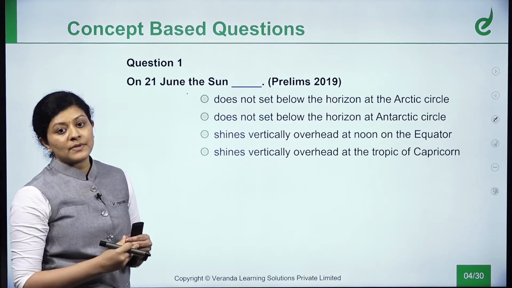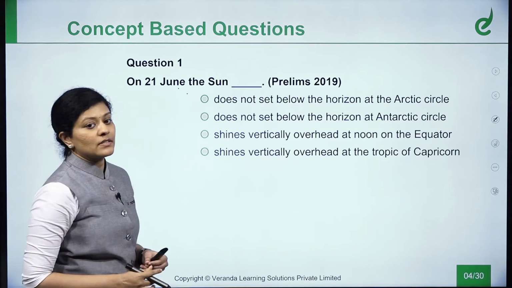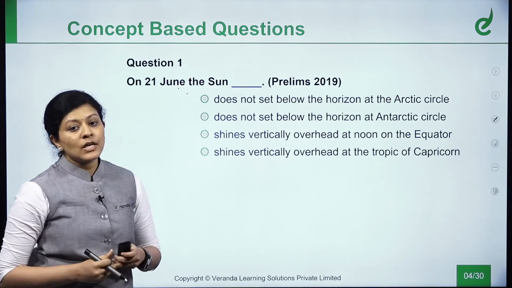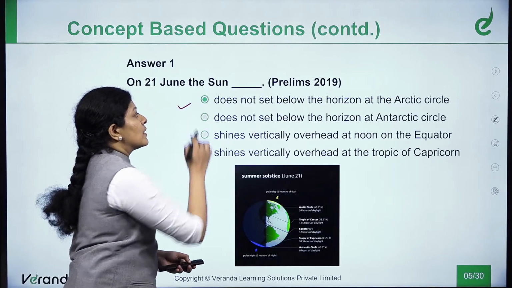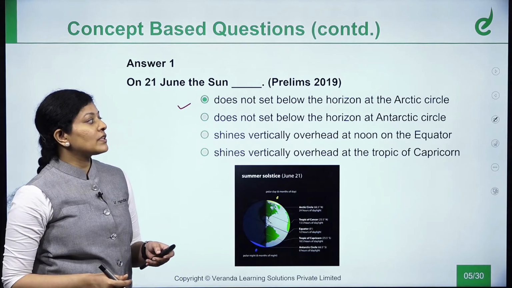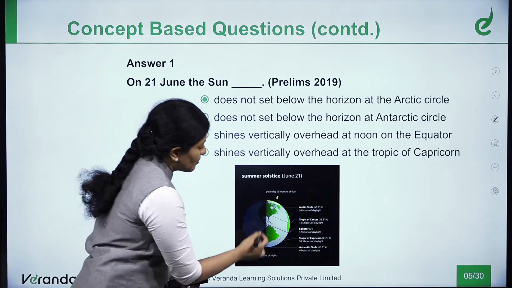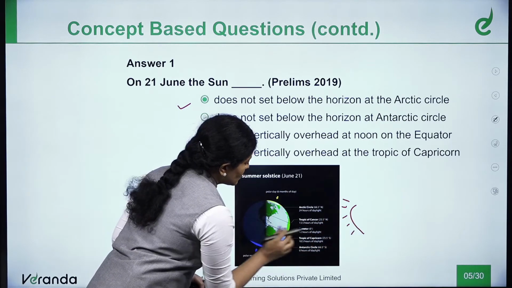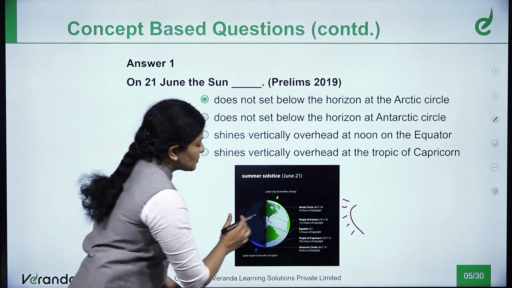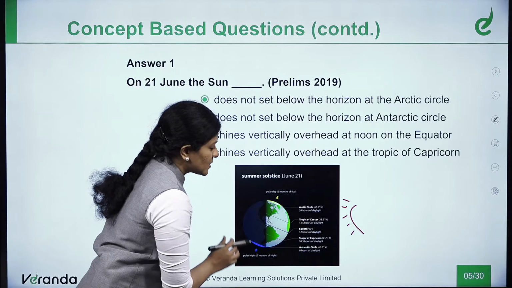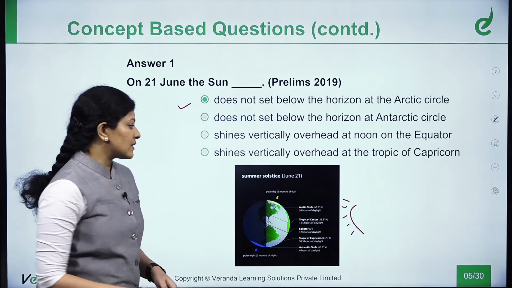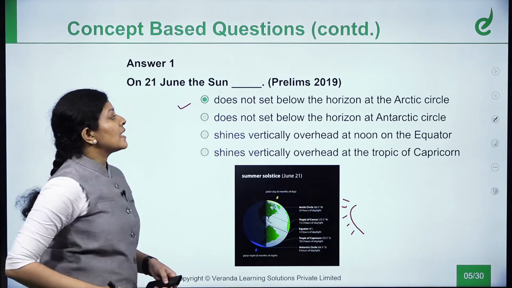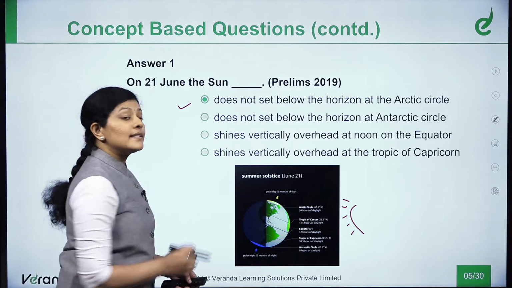During the revolution, the seasons happen. This is actually the summer solstice. What happens during summer solstice? If you are clear in the concept of summer solstice, you would have easily answered this question. The answer for which is this one: the sun does not set below the horizon at the Arctic Circle. You could see it from this image. This is the area of sun. So this part of the globe is exposed to sun, and since our earth is tilted towards the axis at 23.5 degrees, this Arctic Circle part is directly exposed to sun. So that's why the sun does not set below the horizon at the Arctic Circle.